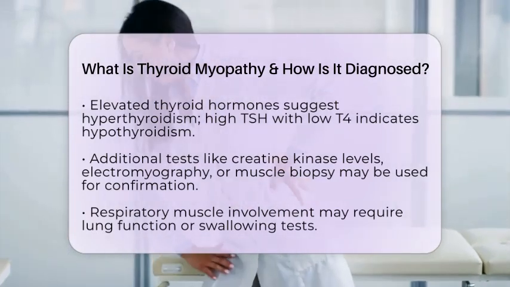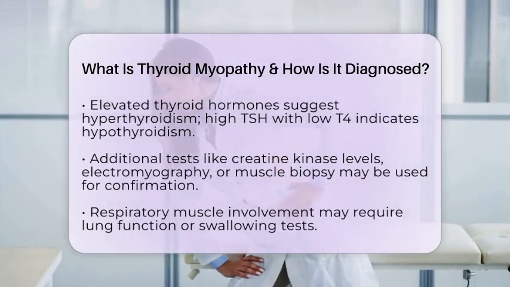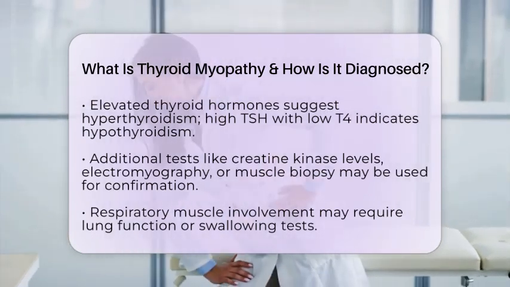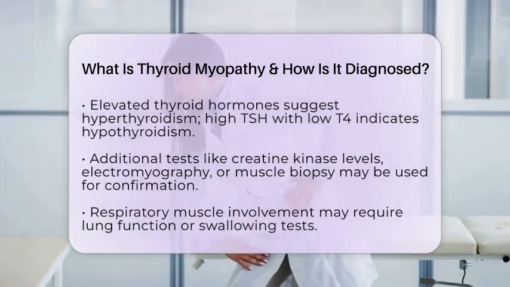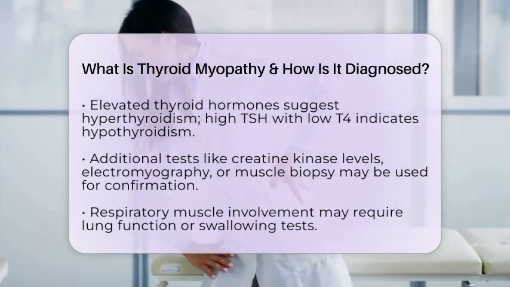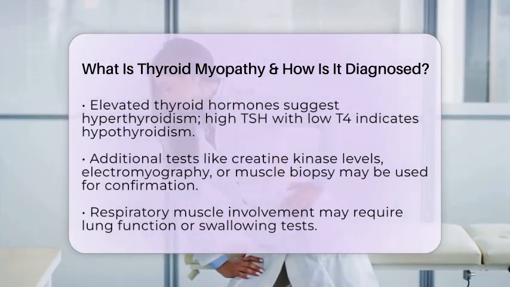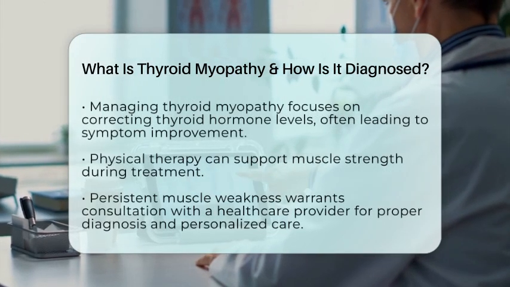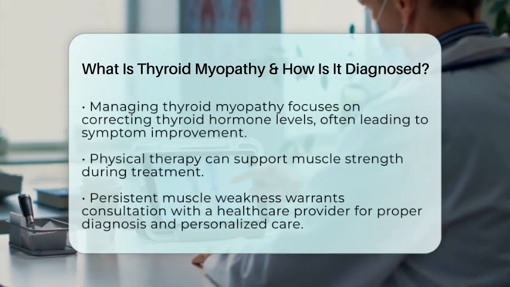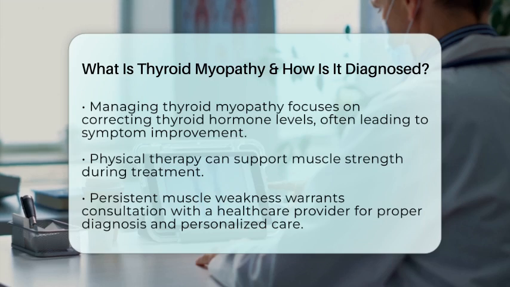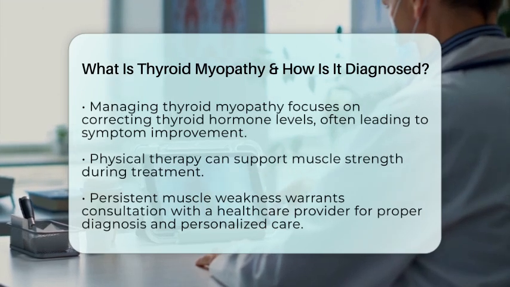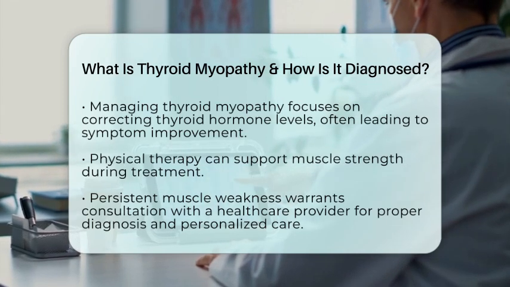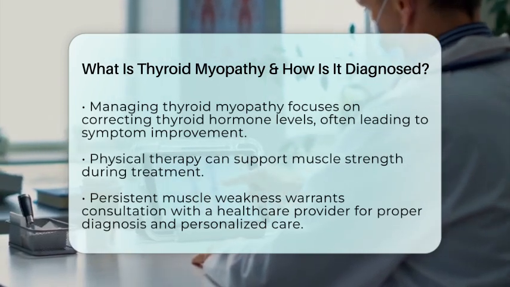Electromyography, a test that records electrical activity in muscles, can help distinguish thyroid myopathy from nerve-related issues. In rare cases, a muscle biopsy might be needed to look at muscle tissue directly, especially if the diagnosis isn't clear. It's also important to evaluate whether your respiratory muscles are involved, especially if you experience breathing difficulties. Additional tests like lung function tests or swallowing studies may be recommended.